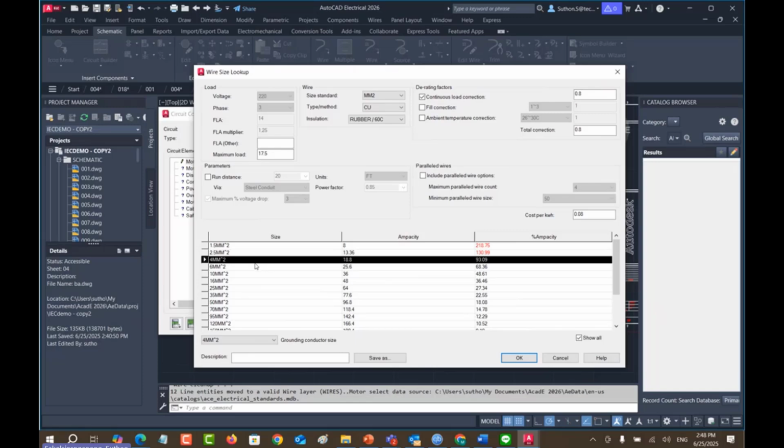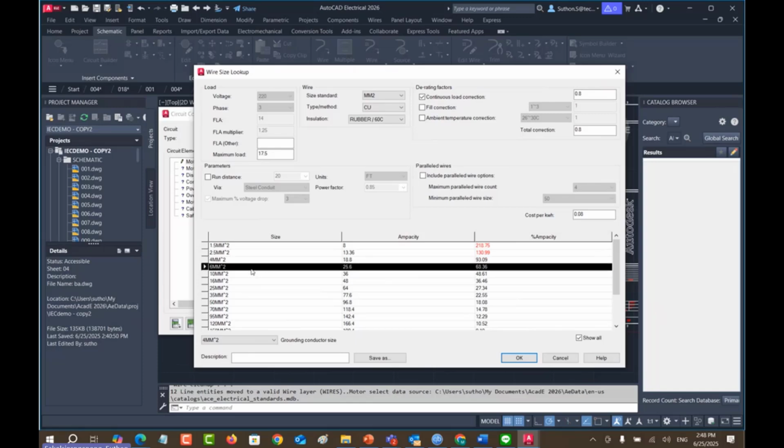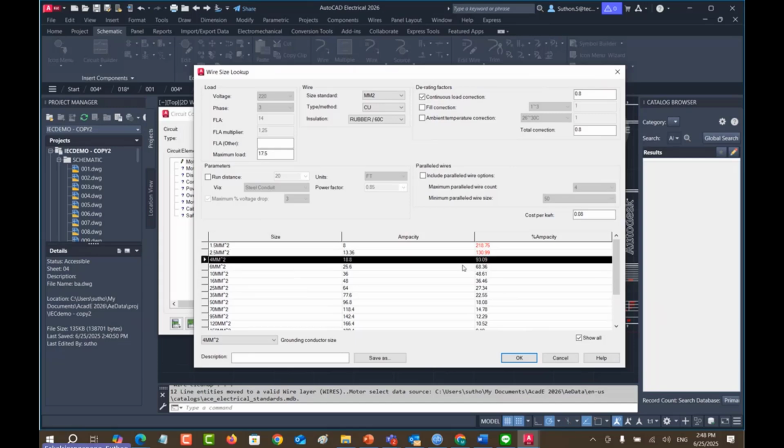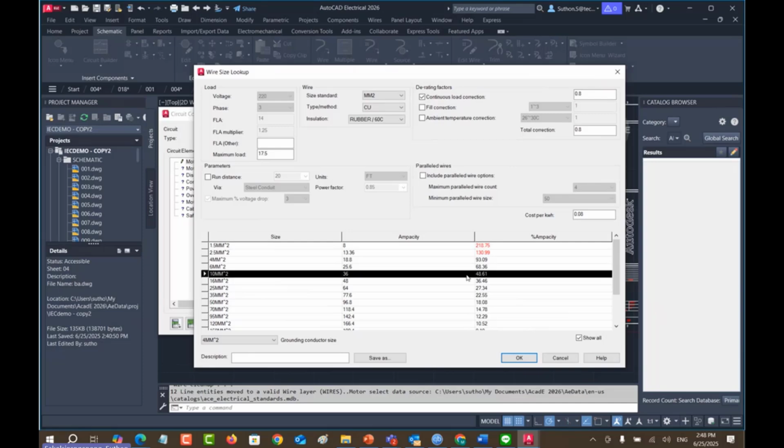But for safety reasons, maybe you would choose the 6 square mm instead, because you can see that the capacity is 68%, which is quite high, right? But if you use just 4 square mm, it's 93%, very high. It's dangerous, right? So you have to increase your size.